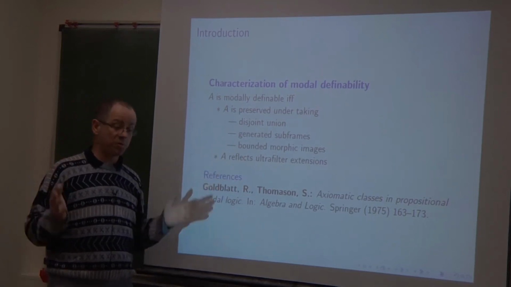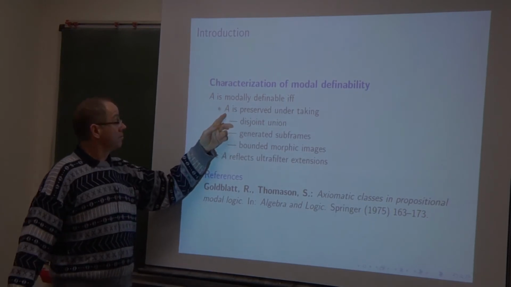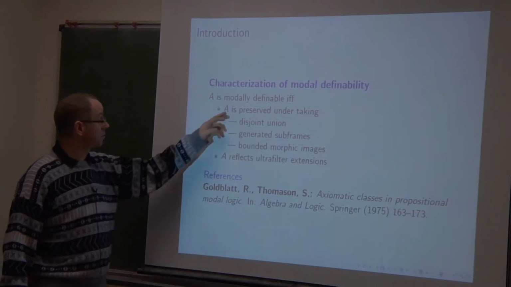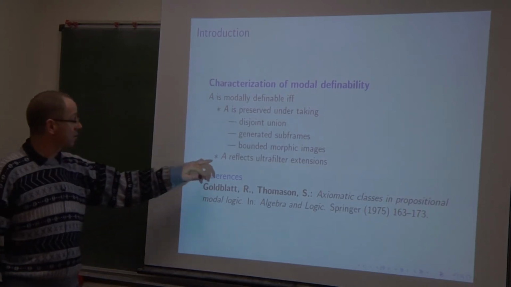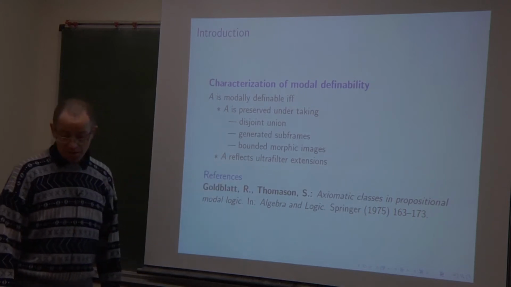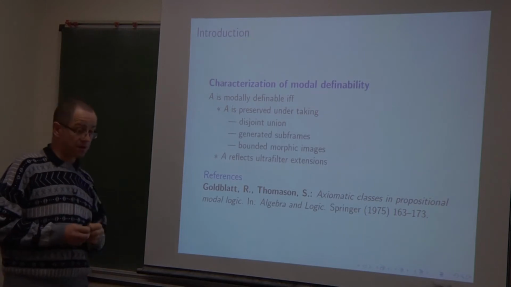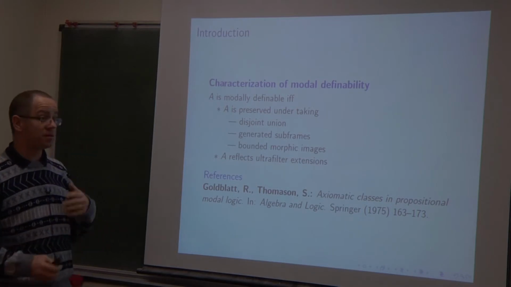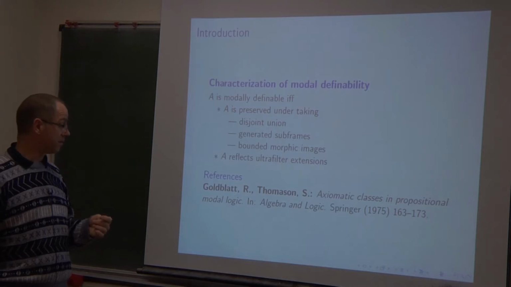It means that if there is a Kripke frame which realizes the first order sentence A, then every bounded morphic image of this Kripke frame also realizes the first order sentence A. And A should also reflect ultrafilter extensions. But as it is, such a characterization of modal definability does not immediately give us an algorithm to decide modal definability.